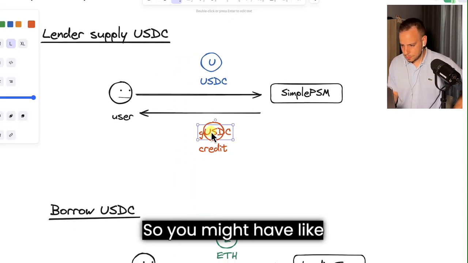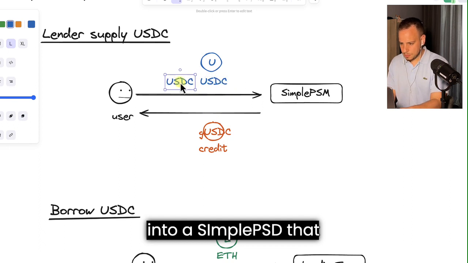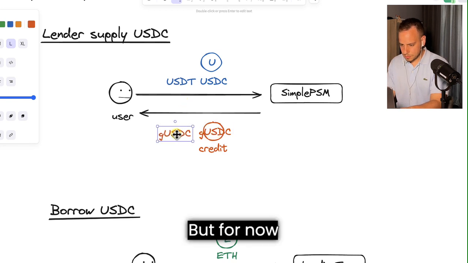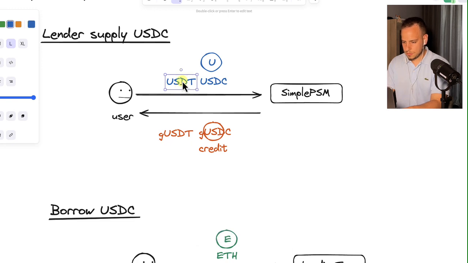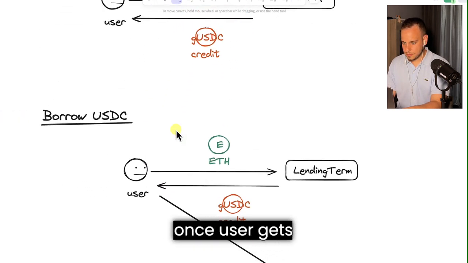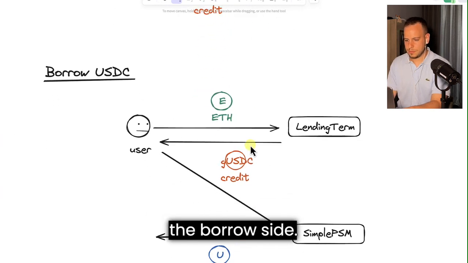So you might have something like GUSDT if you deposit USDT into a Simple PSM that supports USDT. But for now, they only have support for USDC. Once the user gets GUSDC, next is the borrow side.